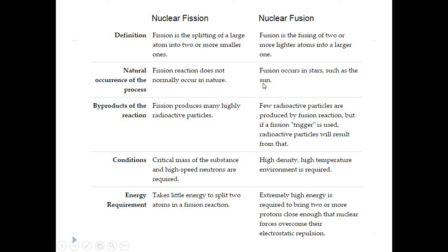And basically if you search on Google or YouTube, you will see that the energy generated in the nuclear fusion reaction is termed clean energy, because whatever radioactive particles are generated are a very small amount as compared to the nuclear fission reaction.